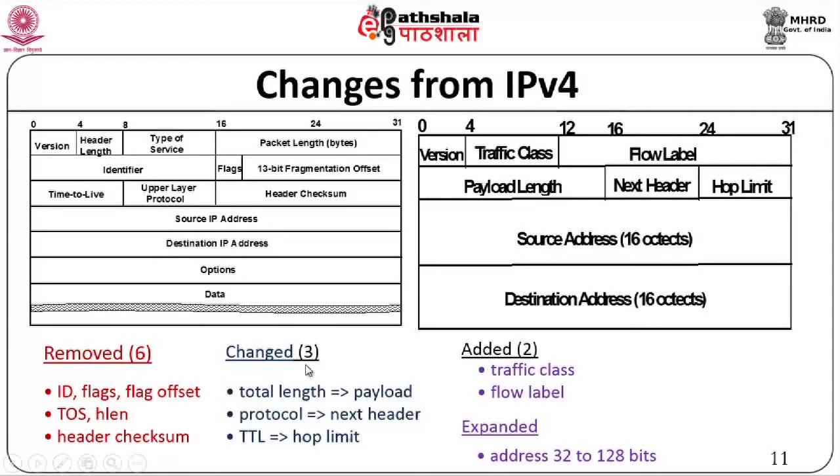And the ones that have been changed, total length, that is now changed to a complete payload length, okay, and protocol field that we had has been now changed to next header field, and the TTL is now changed to hop limit. Okay. And there are two new things that have been added, one is the traffic class and the other is the flow label. So, these two things that we have here. Okay. And our addresses have been expanded from 32 to 128 bits. So, something has been changed, something has been removed, something has been added, and something has been expanded. So, that is the overall change from V4 to V6.